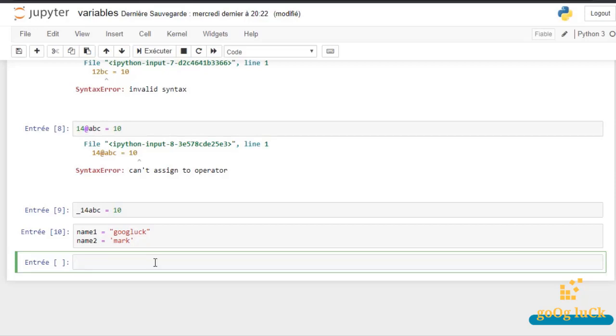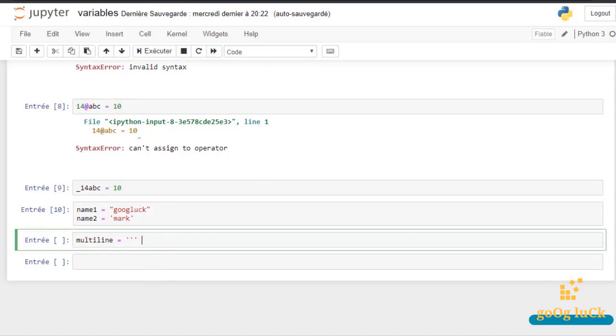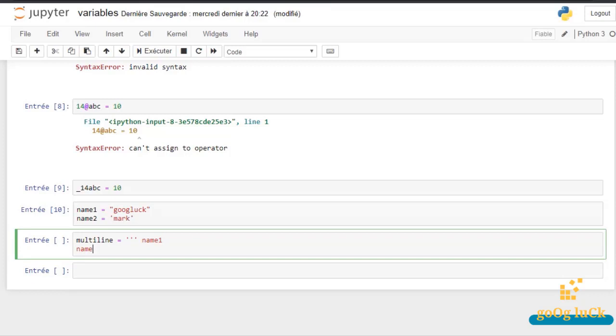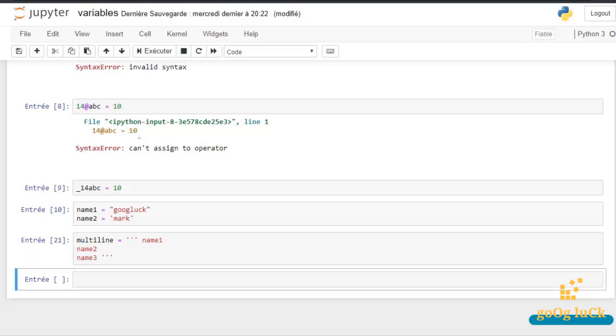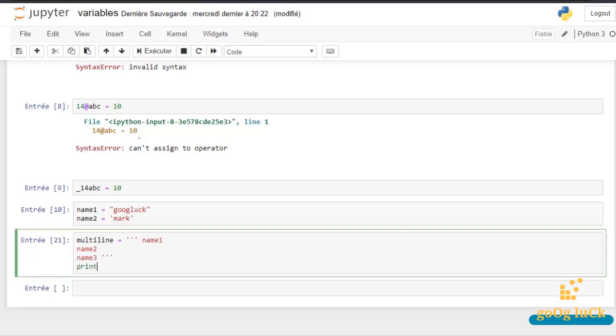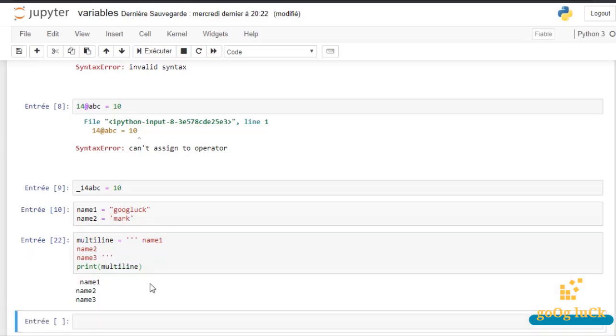Now what if you have multiple line input? How do you print that? Let's see it with multi-line. All you need to do is mention three single quotes, just three, and after that start writing name1, enter a different line name2, then line three, name3, and end again using three quotes. Executed. You won't get any error. And if you print the multi-line, you get the output as name1, name2, name3 in three different lines.